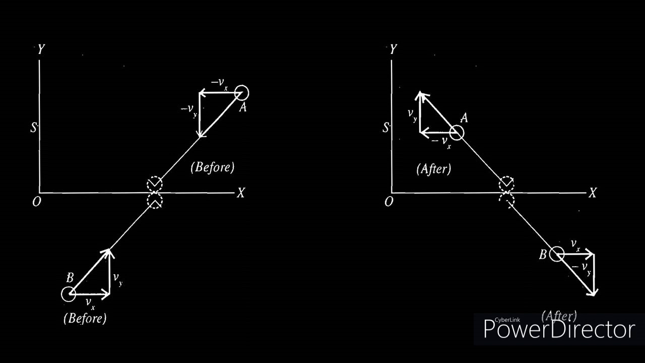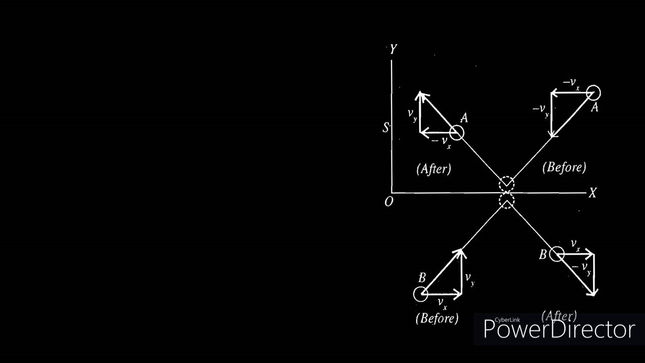After collision, the velocity of the particle B is not changed in the x direction, but in the y direction, it is reversed. Initially, it had a velocity Vy, now B has a velocity in the y direction of minus Vy. So, in the x direction, there is no change in velocity, but in the y direction, the velocity of the first object and the velocity of the second object are reversed when observed from a frame of reference which is at rest.